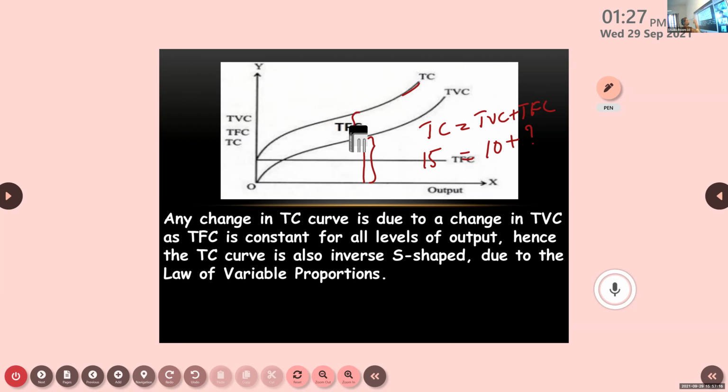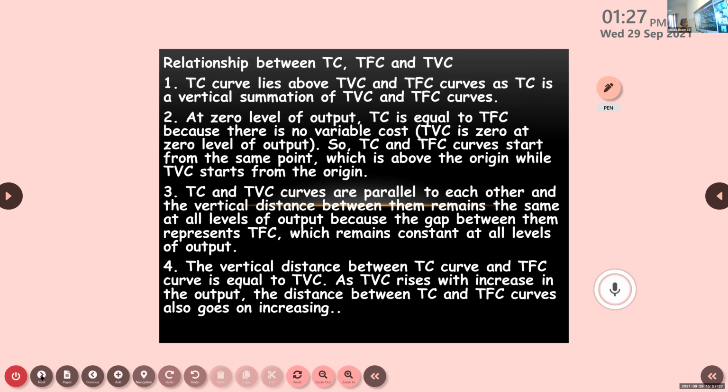This much is remaining, so that will be TFC. TFC here is constant, and because of that it is parallel. Another point: the difference between TC and TVC, what difference are you getting? You will get TFC. Okay. So once more, can you say that point?